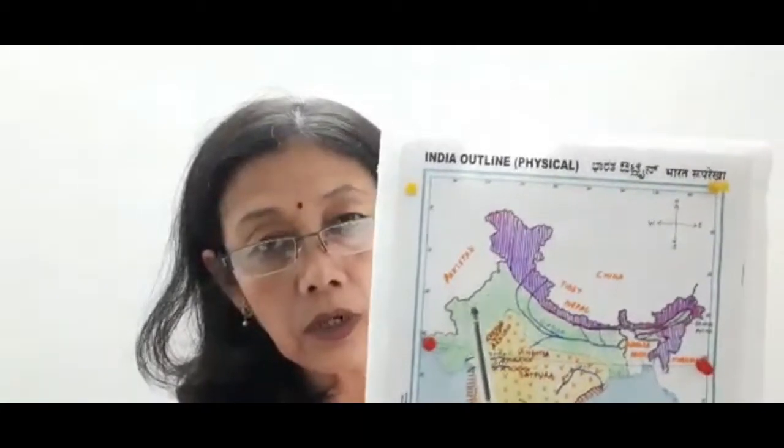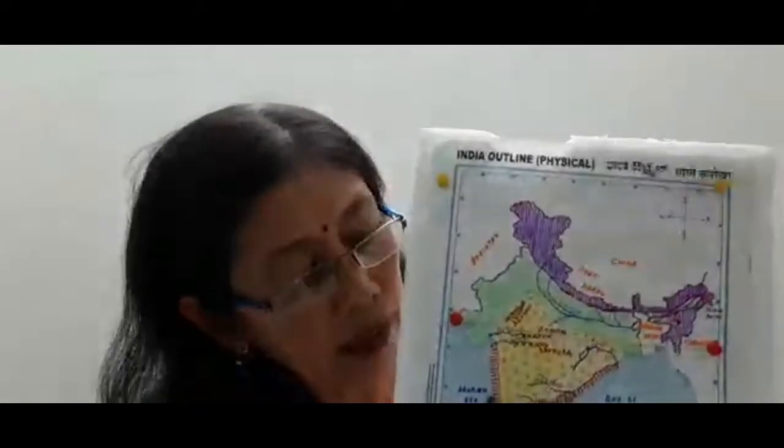That is the northern Himalayas. As I already told you in the last video session: the northern Himalayas, the northern plains, the Deccan Plateau and the coastal plains. The eastern and the western are the coastal plains. So in this way 4 divisions have been made of our country India's physiographic divisions.